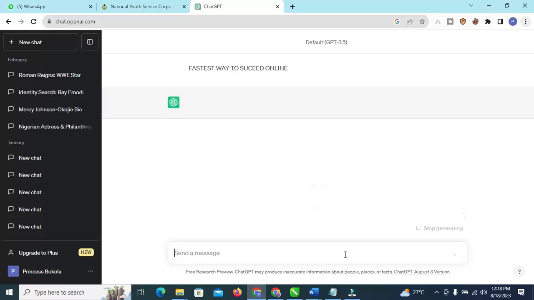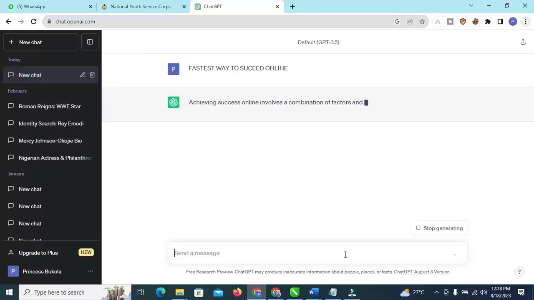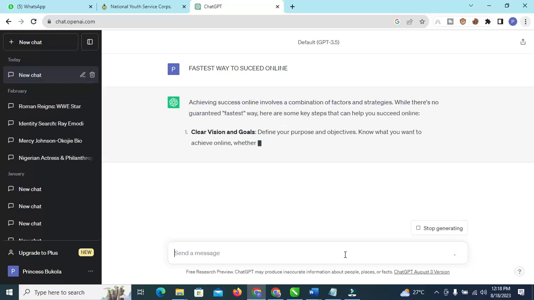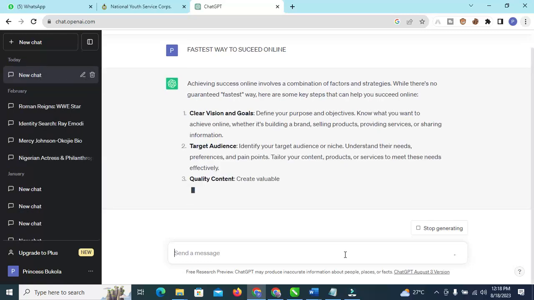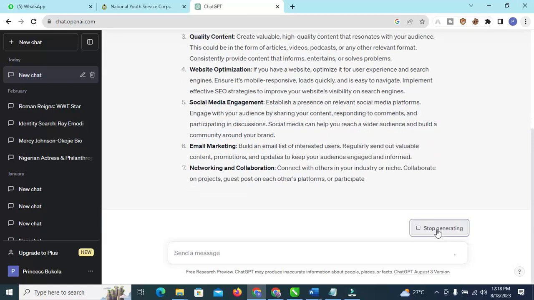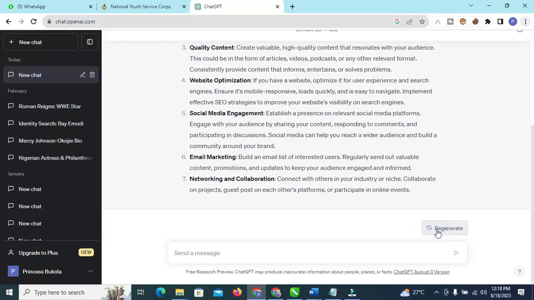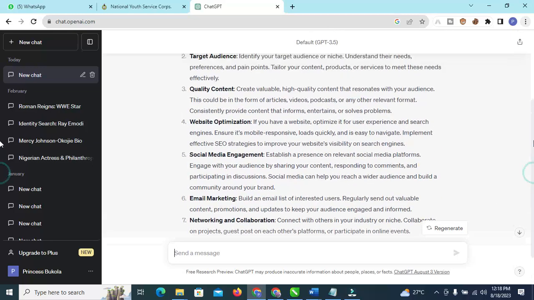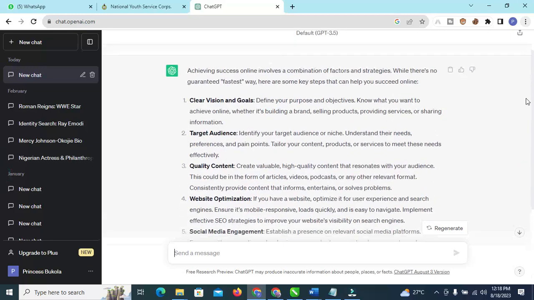So it's generating text for us. You already know what AI text, AI content means. Let me stop generating here. If you want it to keep generating to your satisfaction, it will continue generating. As you can see, it has generated text for us. It's not compulsory that it completes the essay, because what I'm going to show you is just how you can convert AI text to human text.